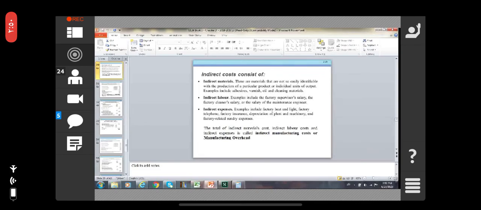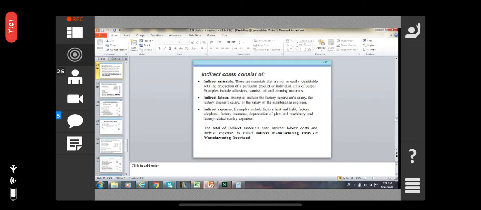Indirect costs consist of indirect materials, indirect labor, indirect expenses. Indirect materials are the materials that are not easily identifiable with the production of a particular product or individual units of output. Examples include adhesives, varnish, oil, cleaning materials. Indirect labor examples include the factory supervisor's salary, the factory cleaner's salaries, or the salary of the maintenance engineers.